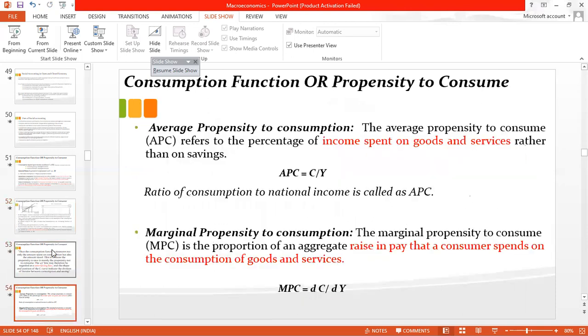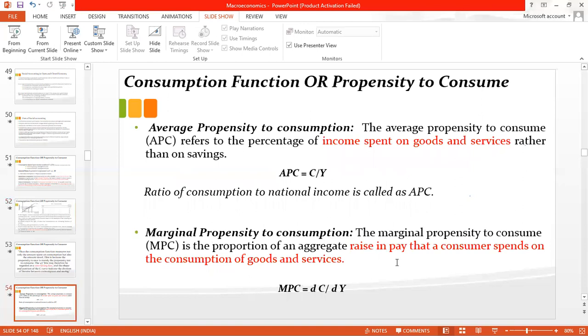Okay. Now let's move to a very important topic here, that is consumption function or propensity to consume. Two things are very important here, and when we discuss the multiplier, at that time again we will go through these things. One is average propensity to consume and another topic is marginal propensity to consume.